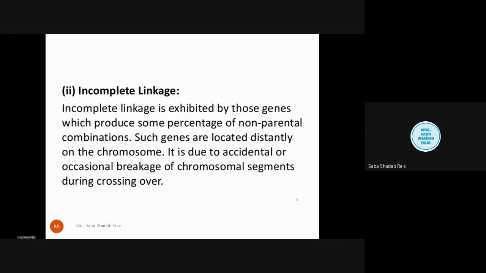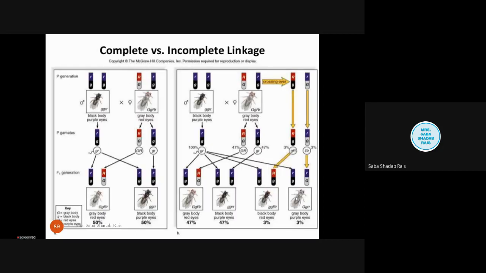It is due to accidental or occasional breakage of the chromosomal segment during crossing over. We will see this on the chromosome so you will understand better. First, we will talk about complete linkage. In complete linkage, as we have discussed, the genes will always be inherited together. There will be no change in the combination.